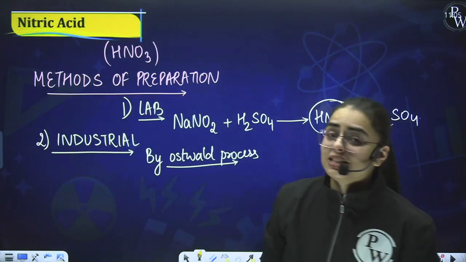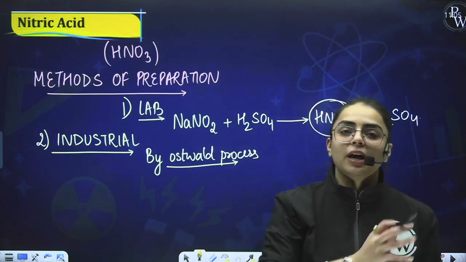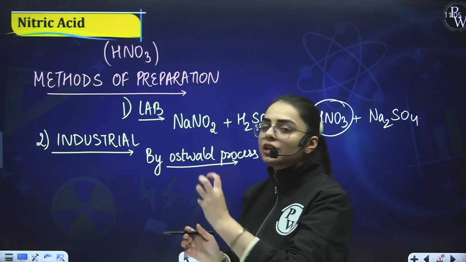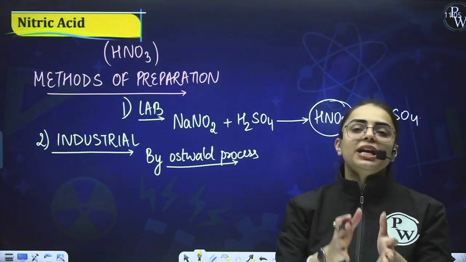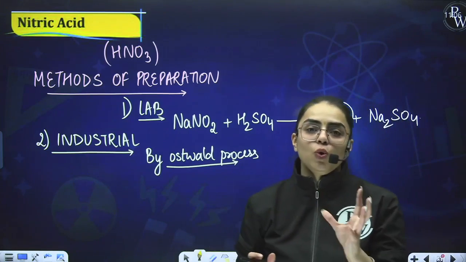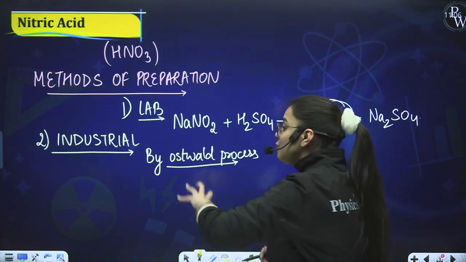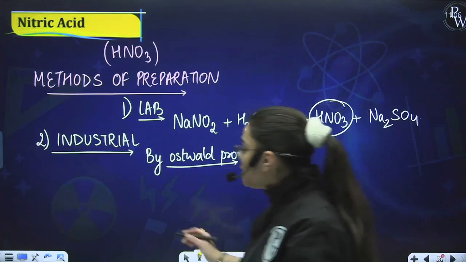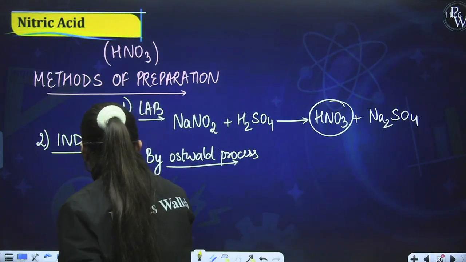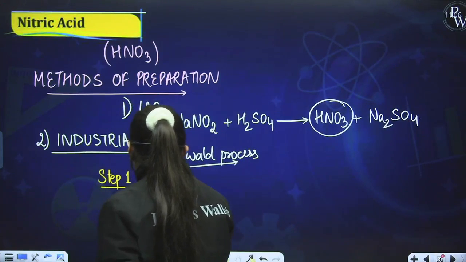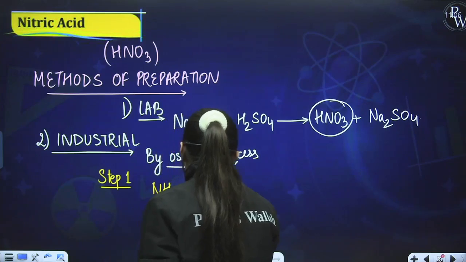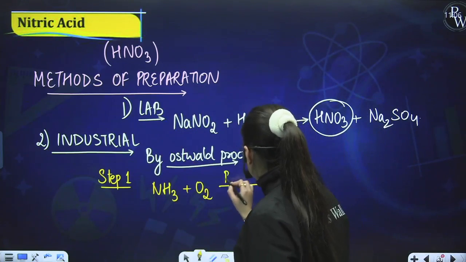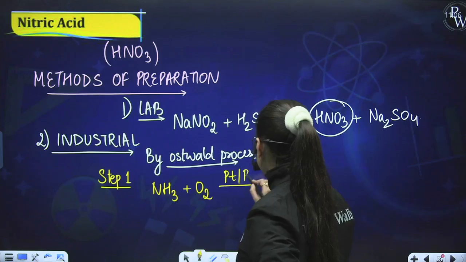If I talk about the very first, the initial step, I would require ammonia. If I react ammonia with oxygen, in the presence of platinum or rhodium gauge catalyst, I shall be obtaining NO, that is nitric oxide. That means in order to produce nitric acid, I shall be doing the major 3 steps. So, what is the very first step over here? In step number 1, I require ammonia, and I will react ammonia with oxygen. This reaction will occur in the presence of a gauge catalyst. Platinum and rhodium is used over here.